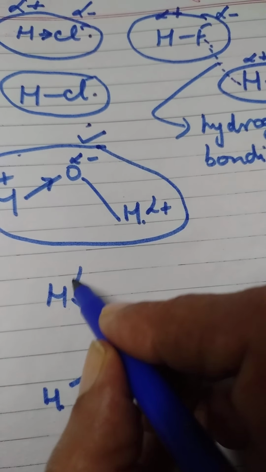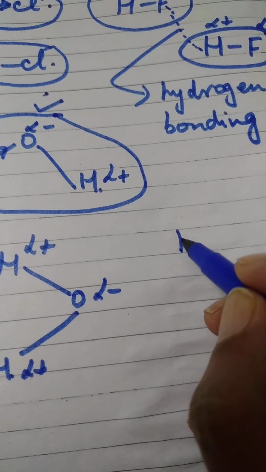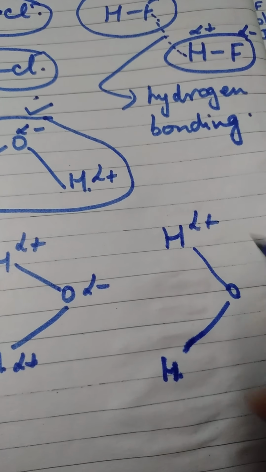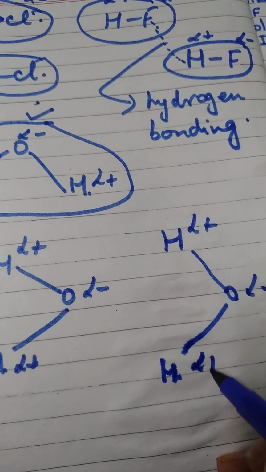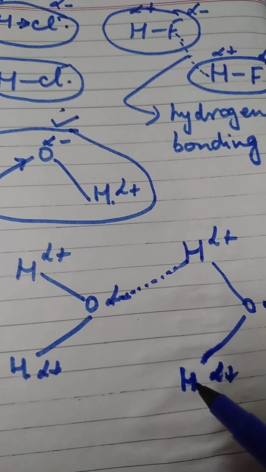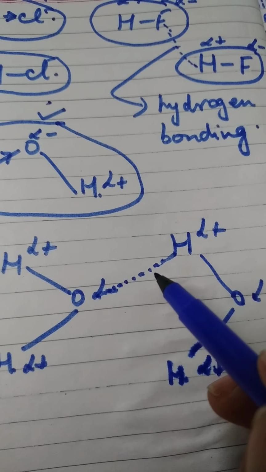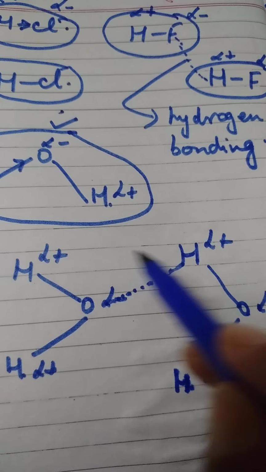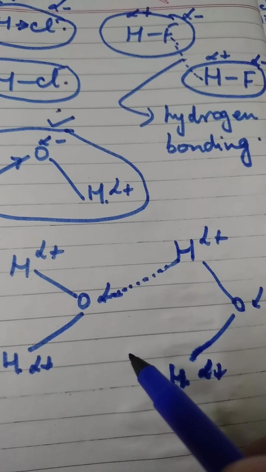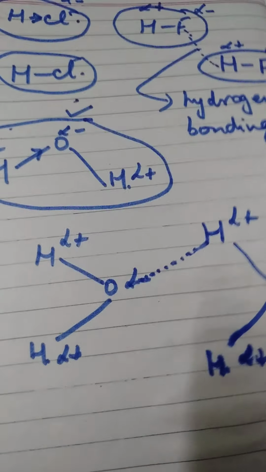We can write it like this: partially positive, negative, positive. Similarly, here again, hydrogen, oxygen, hydrogen. This is partially positive, negative, and positive. Now, this hydrogen can attract this oxygen, right? This will be your intermolecular hydrogen bonding. So that is the reason why water also exists in the form of liquid at room temperature. So these are some of the examples which I have given you for existence of hydrogen bonding.